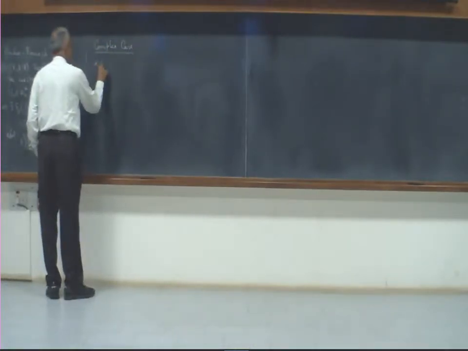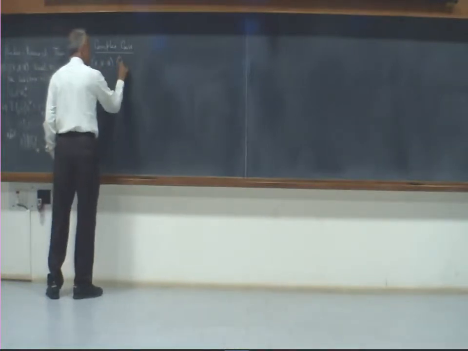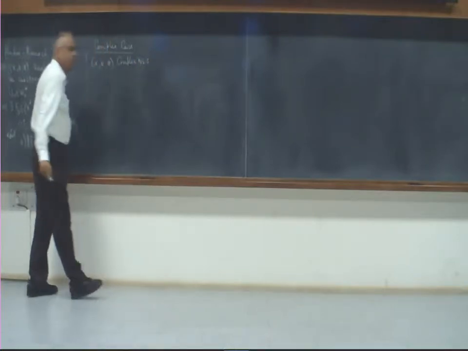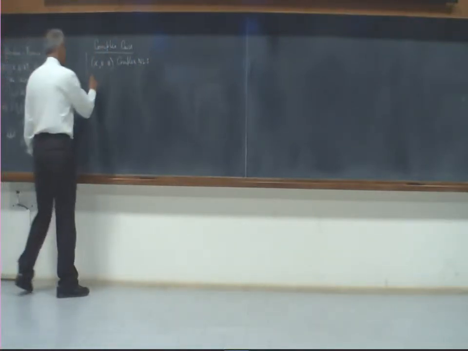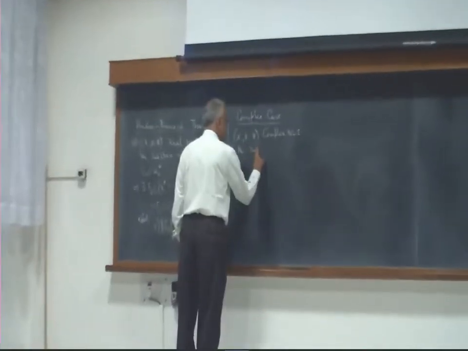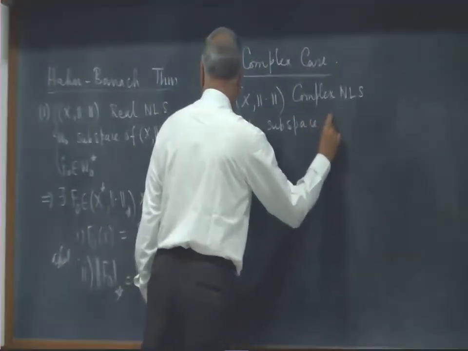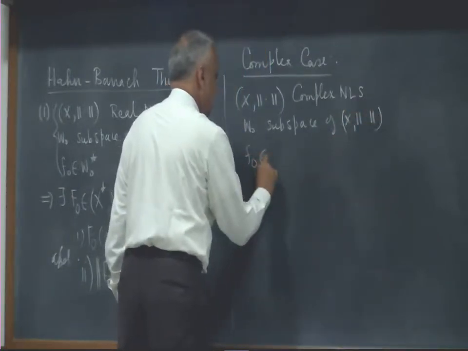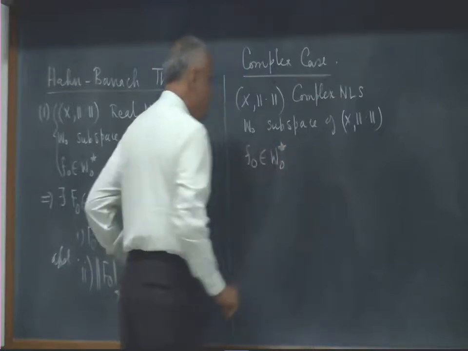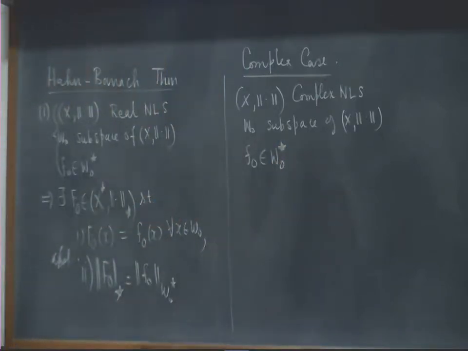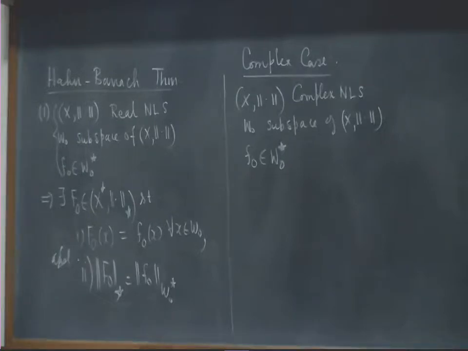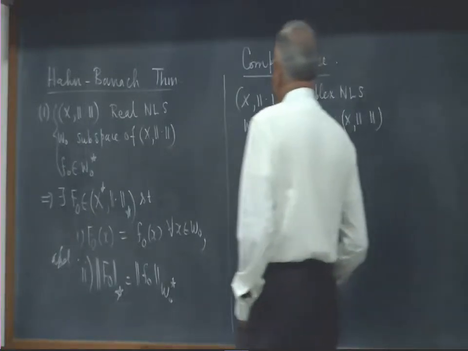So we have now a complex normed linear space, and now we are given a W naught subspace, same situation, and we are given an f naught which is now a complex linear functional. f naught can take complex values. Previously f naught could take only real values because we are dealing with a real normed linear space. So f naught could be a complex linear functional.